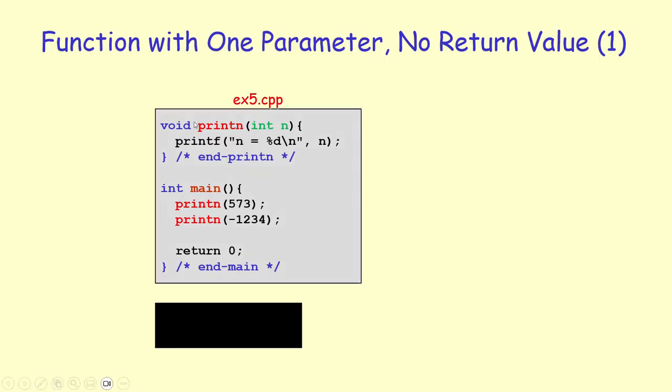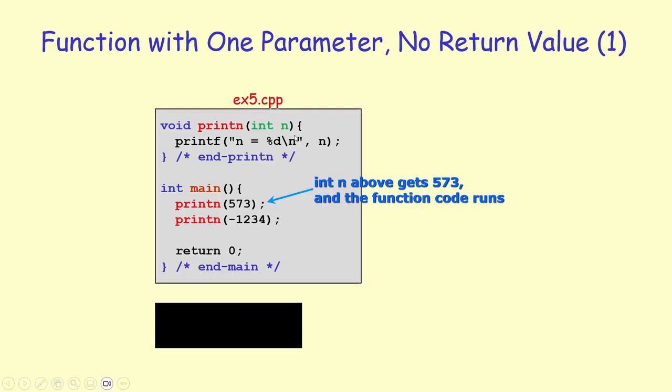Let's now look at a function that does not return anything, but takes one parameter, integer n. When I make a call to this function, I have to pass an argument that matches the type of the parameter. So this function is expecting an integer n, so I have to pass an integer, which is 573. So when I make a call, I'm passing 573. This is called an argument. This is called a parameter. All right, so when I make the call, the value of n would be 573 because this is what I am passing to the function.